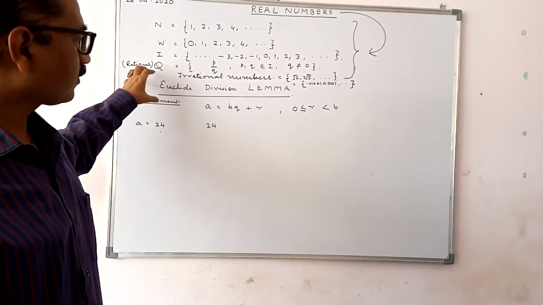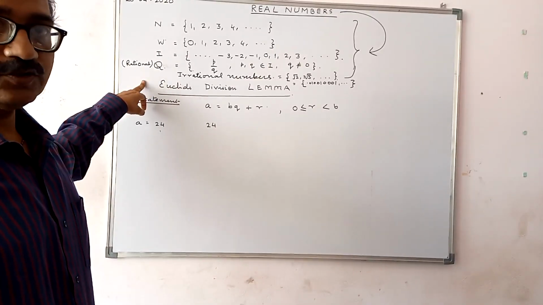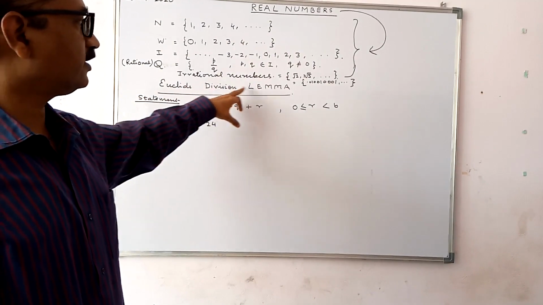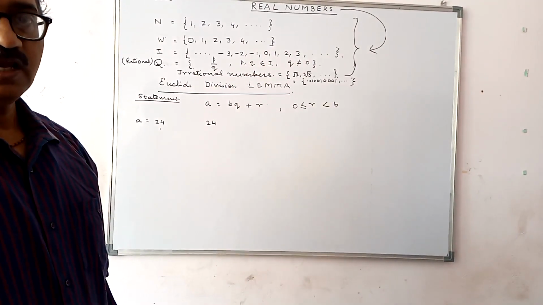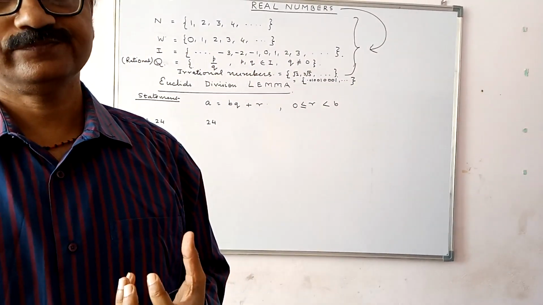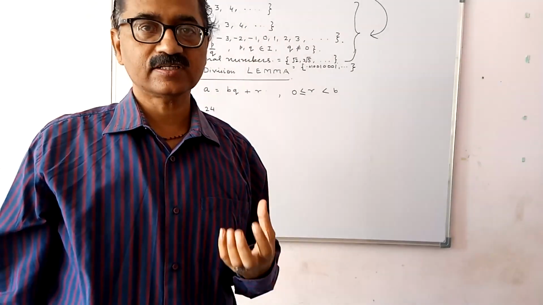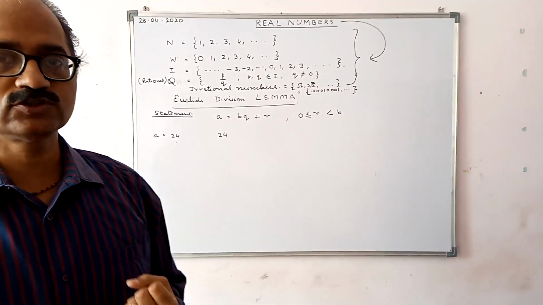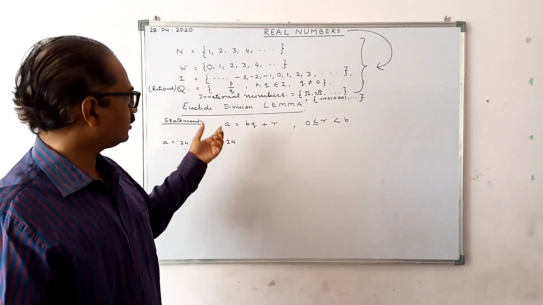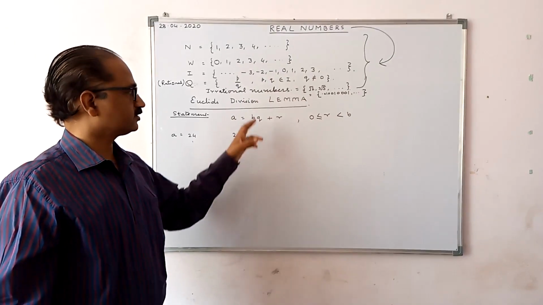Now, in class 10 we are starting with the topic Euclid's division lemma. A lemma is a mathematical statement that does not require any proof. So here Euclid's division lemma is the first topic.